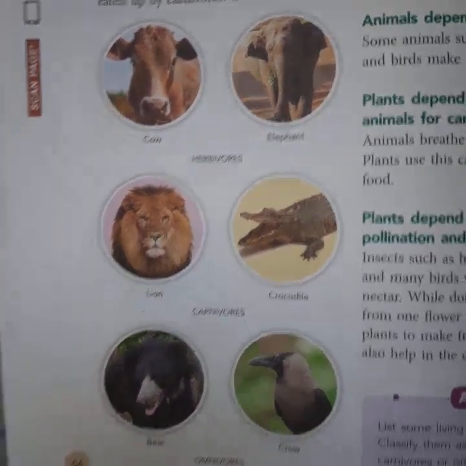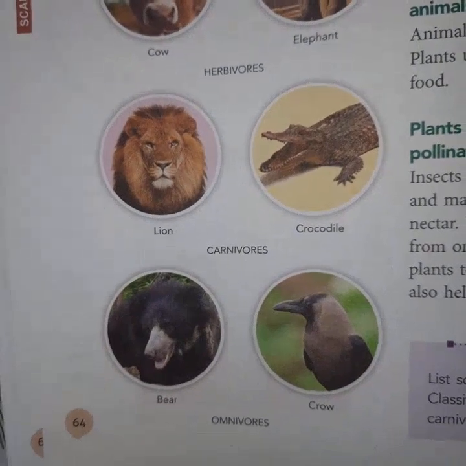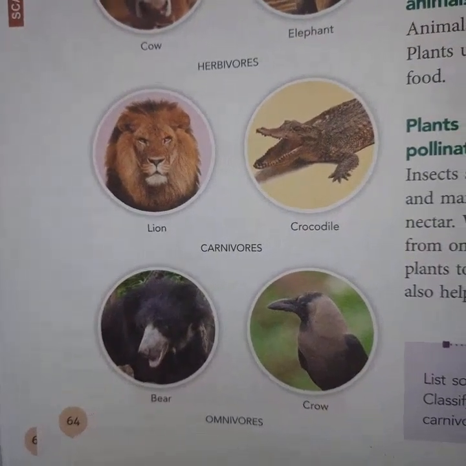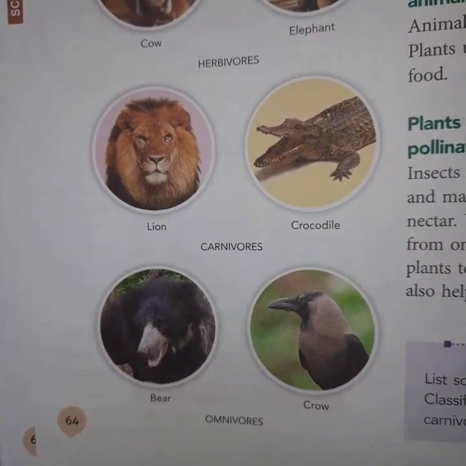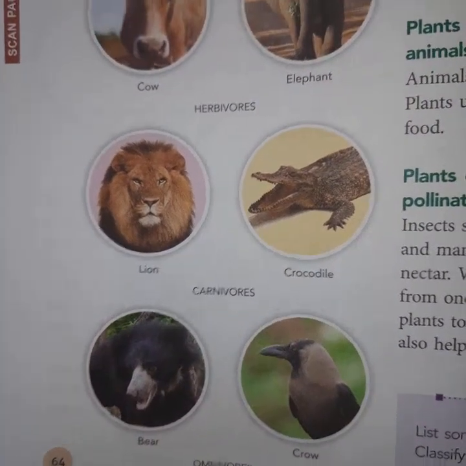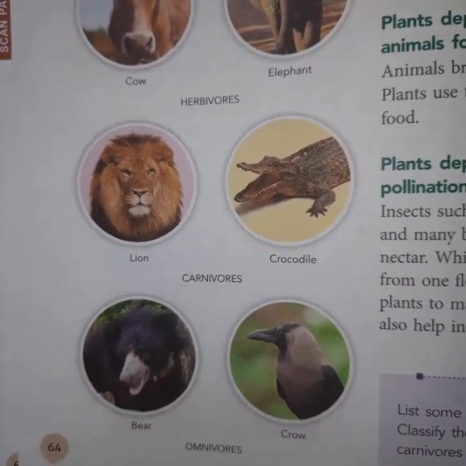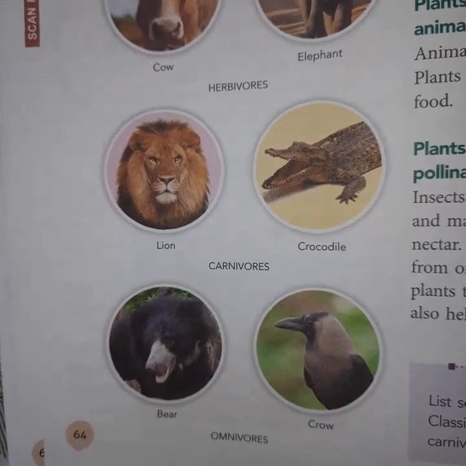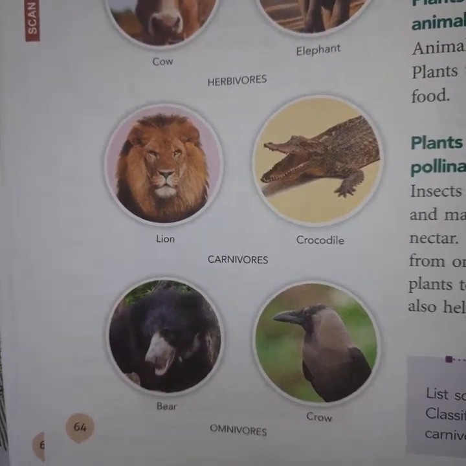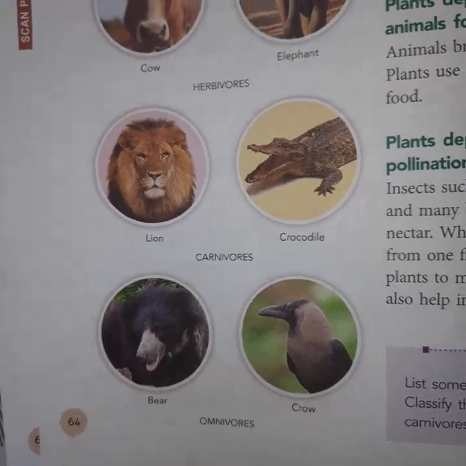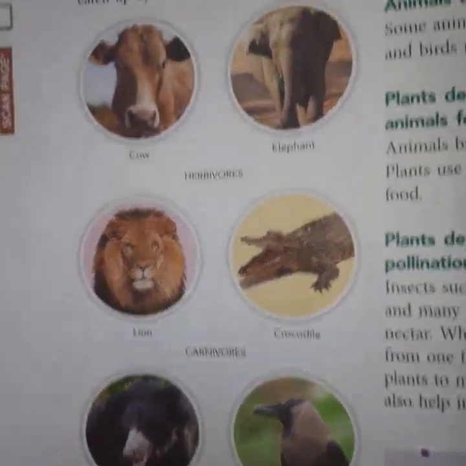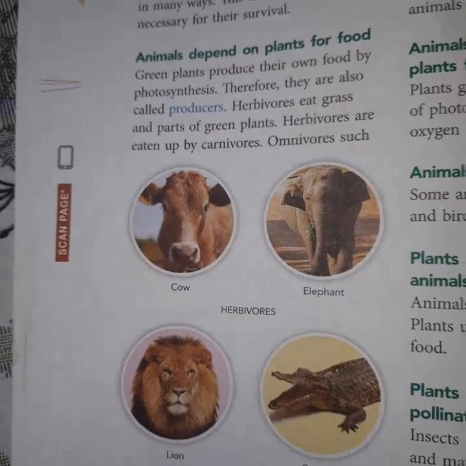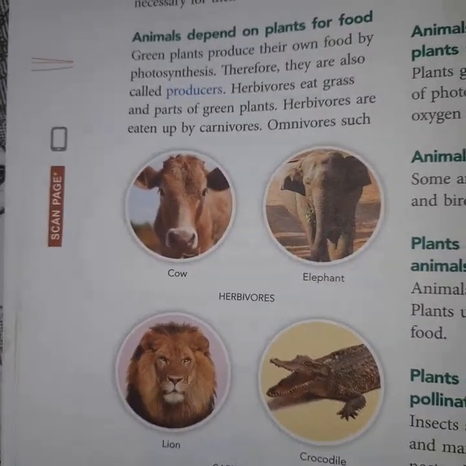And last is the omnivorous. Omnivorous means such as bear and crow. Their food is herbivorous animals as well as carnivorous animals. So they are vegetarian as well as non-vegetarian. Omnivorous animals such as bear and crow. So all the animals are dependent on each other for the food.